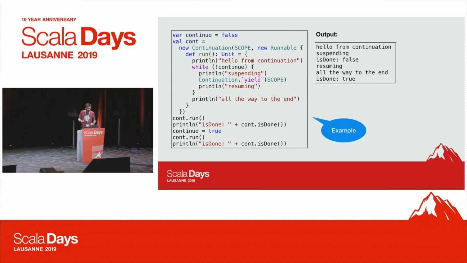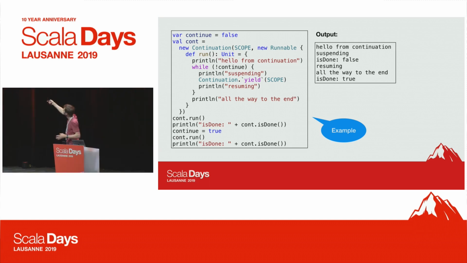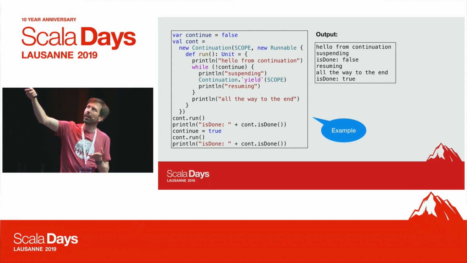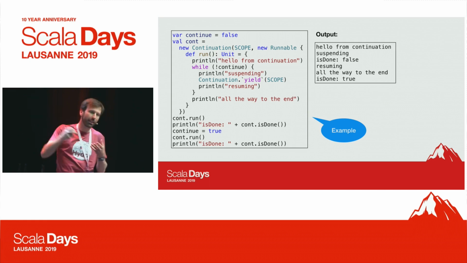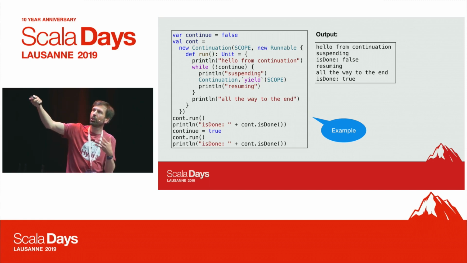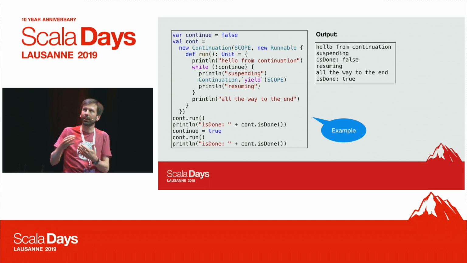So here's the hello world example of continuations. Just very quickly run through it, but it's really simple. You create a continuation, you call run. When you call run, you start it from the beginning, and it runs until either the end or until it suspends, which is done with yield. So you can yield the continuation, and that makes run complete. Then we can check whether the continuation is actually finished or not.